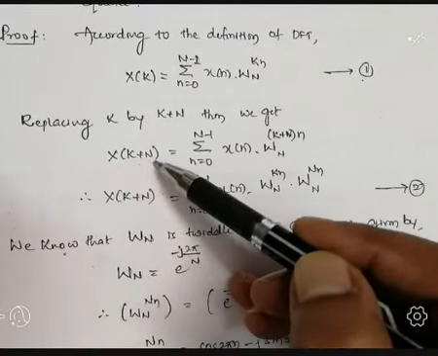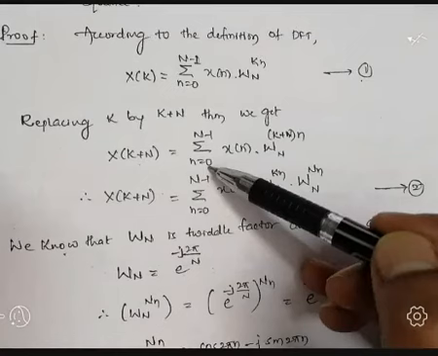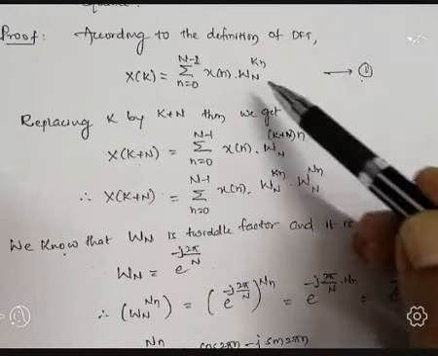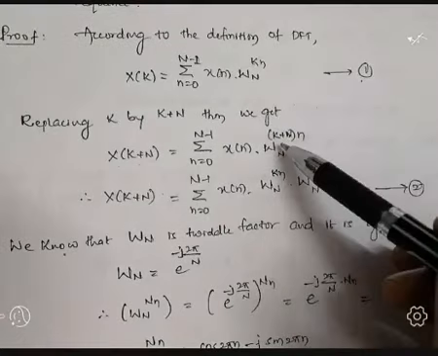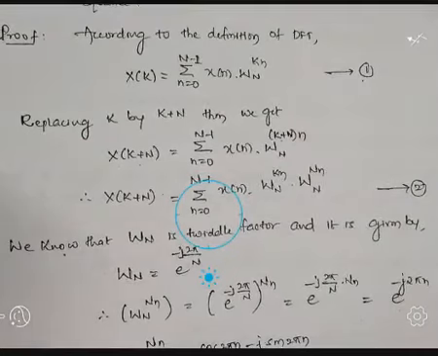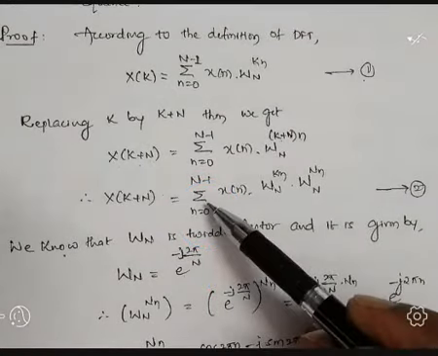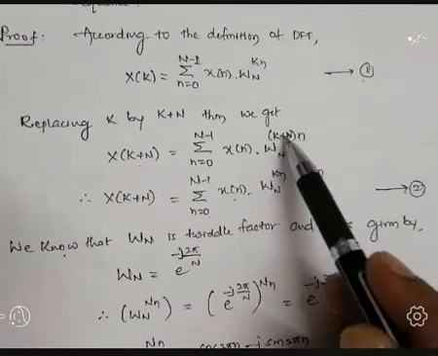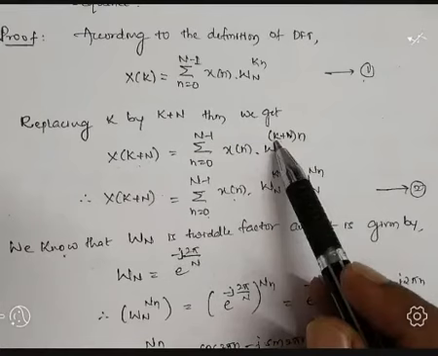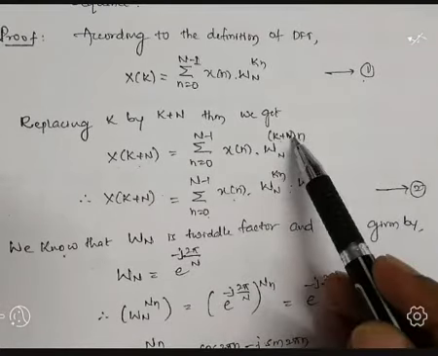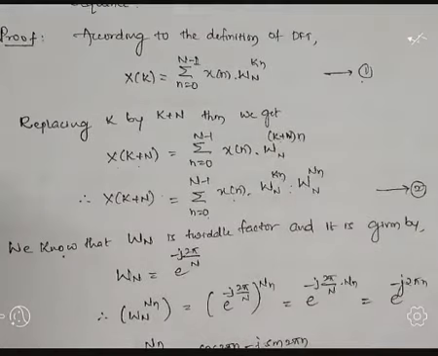Now, summation n equal to 0 to N minus 1, x of n as it is, W_N to the power (k plus N) multiplied by n. For simplification, LHS as it is. Now I am going to separate the terms, that is W_N to the power kn multiplied by W_N to the power N times n.